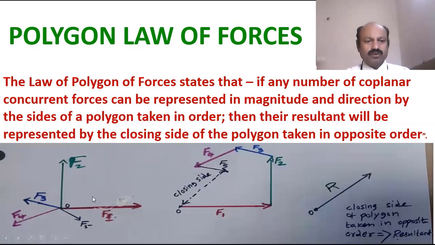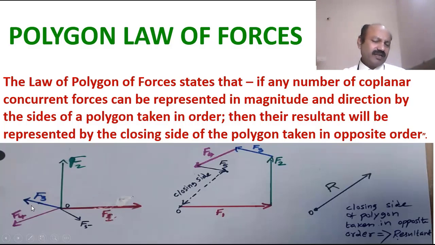For example, how to use that? This polygon law of forces is a graphical method. It gives an idea regarding the graphical method. So, for example, in this diagram, five forces are acting in different directions. Force 1, I am showing in red color. Force 2, I am showing in green color. It is in the vertically upward direction.